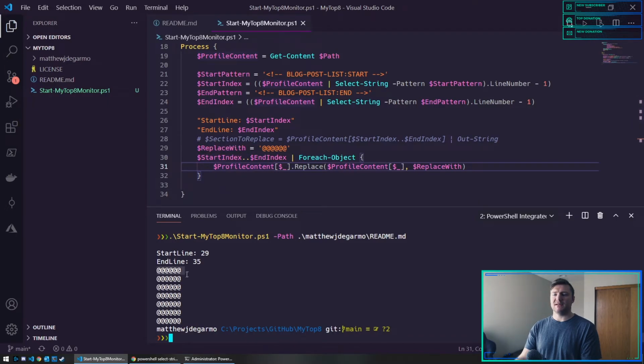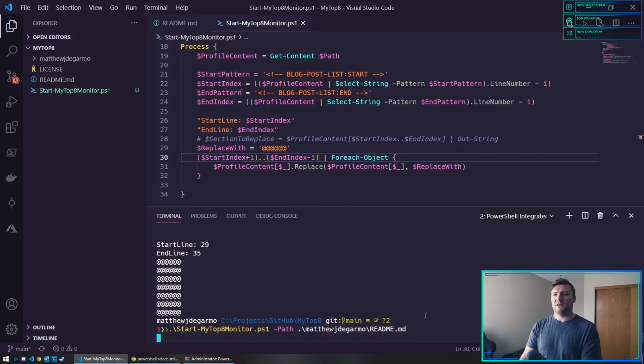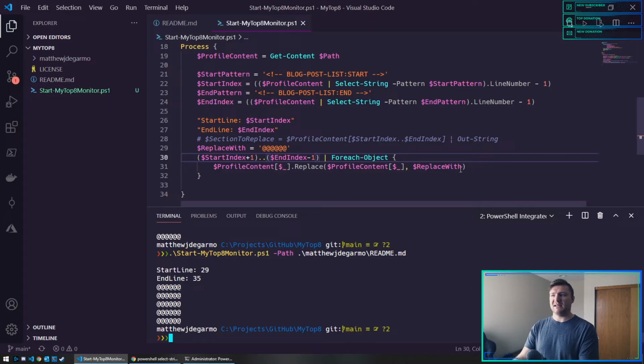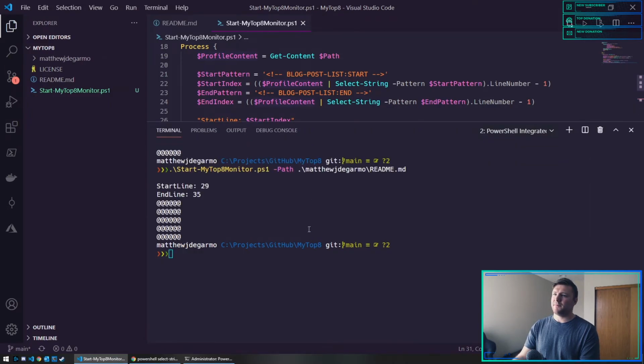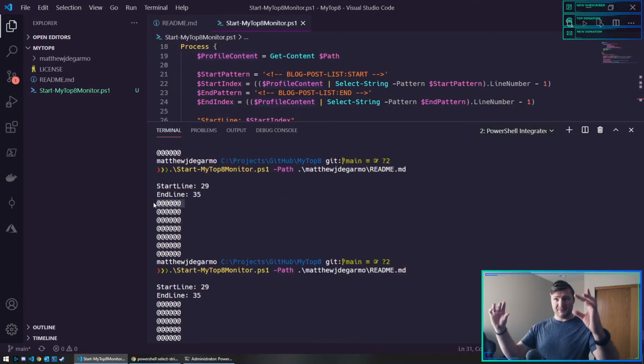I don't want to replace the start and end things. So what I can do is start index +1 is my number. So 30 to end index -1. Everything in between that. There. So it did not replace. I know we can't see it, but it replaced just these inner lines. It skipped the first line, which is the, blah, blah, blah start, and it skipped the last line, blah, blah, blah.